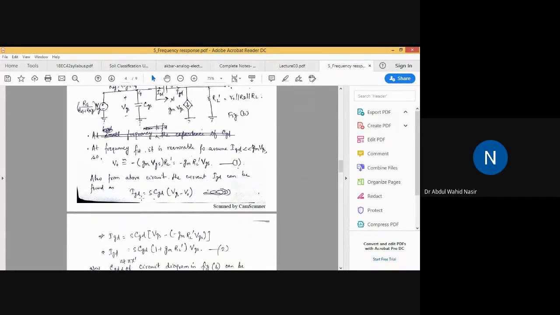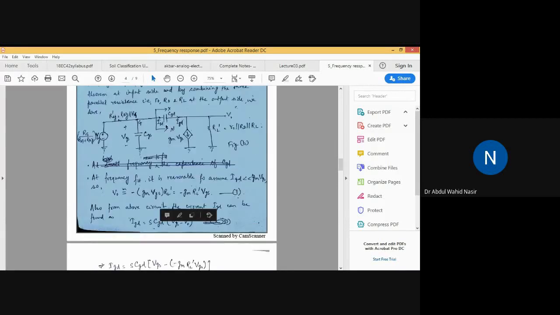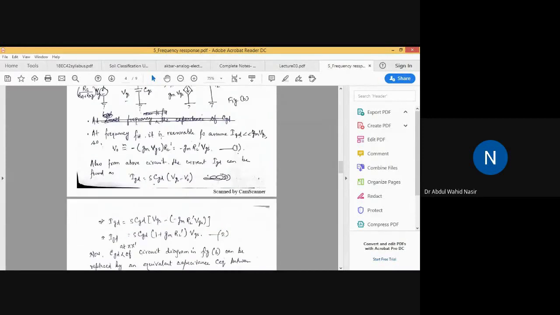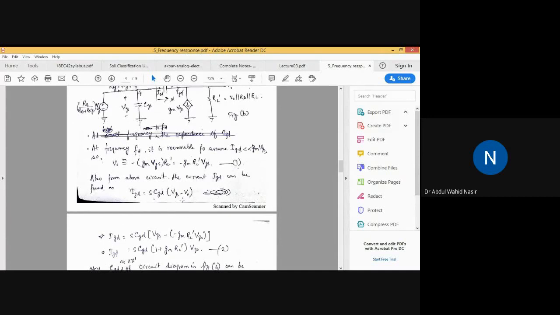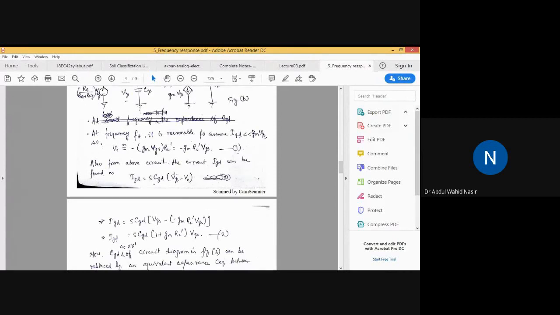IGD can be obtained as s, the Laplace operator, into CGD, this capacitor, into VGS. Make a note, this is VGS, minus V naught.